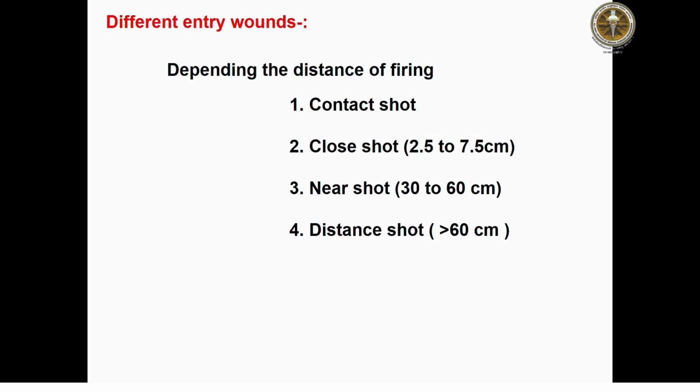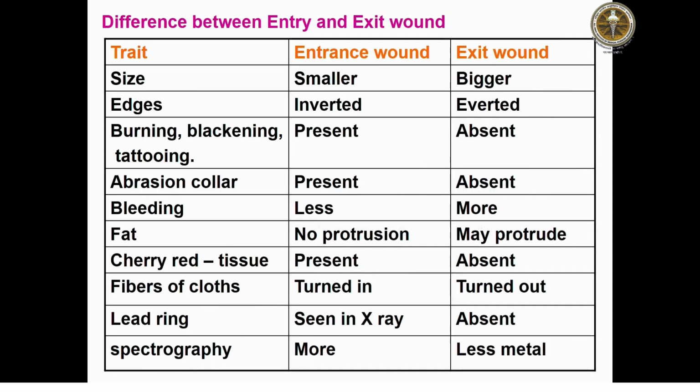And if it is 30 to 60 centimeters, we can tell it is a near shot. So come to the difference between the entry and exit wound. In the entry and exit wound, the size, especially of the entry wound, is smaller and the exit wound is bigger. Edges are inverted in the entry, whereas everted in the exit.